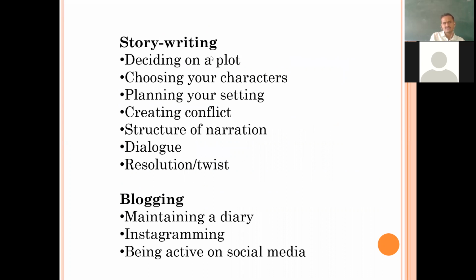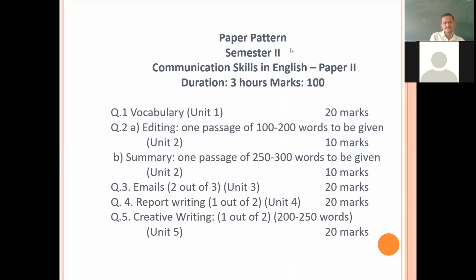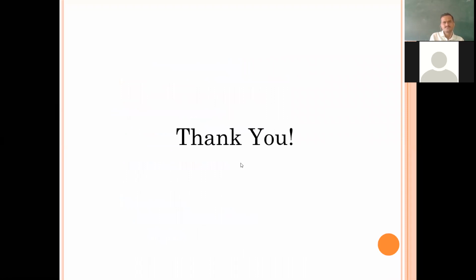Story writing, last unit. Deciding on a plot. What is the plot? Choosing your characters, planning your setting, creating conflict, structure of narration, dialogue, resolution, twist, blogging, maintaining a diary, Instagramming, being active on social media. This was the older paper pattern.